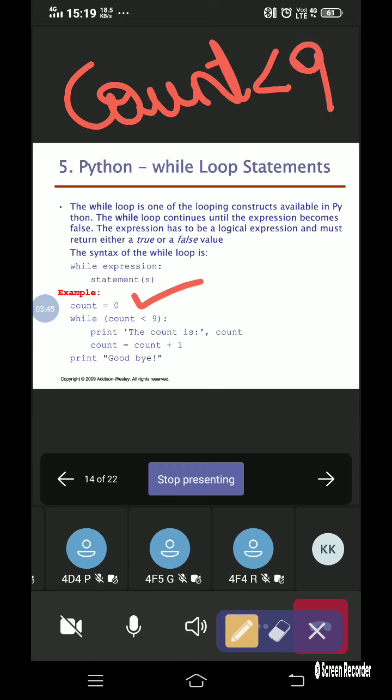First of all, the count value is initialized to 0. Then the count value will be checked whether it is less than 9. Obviously 0 is less than 9, right?